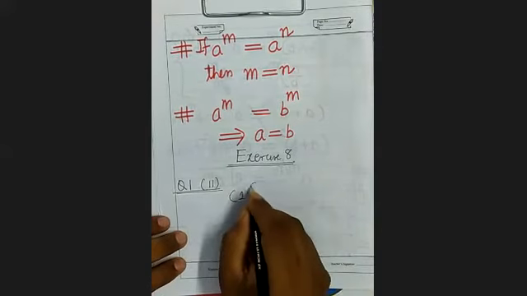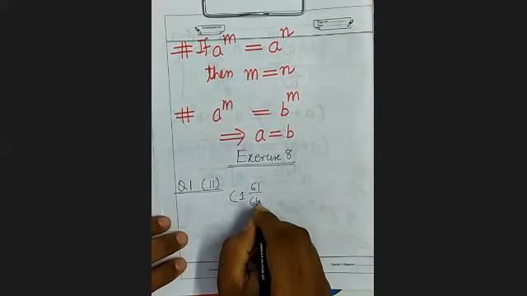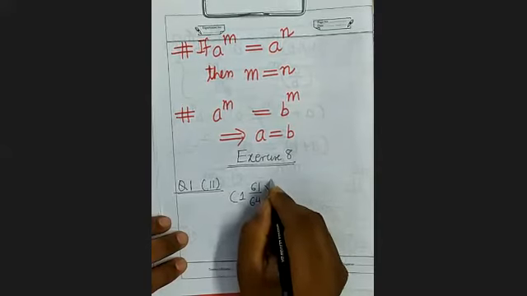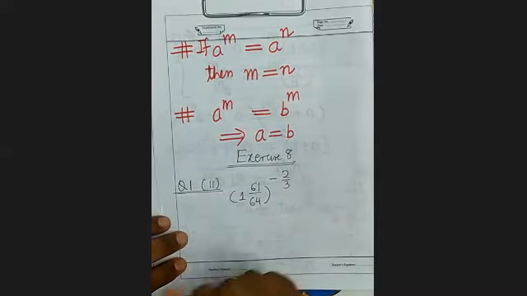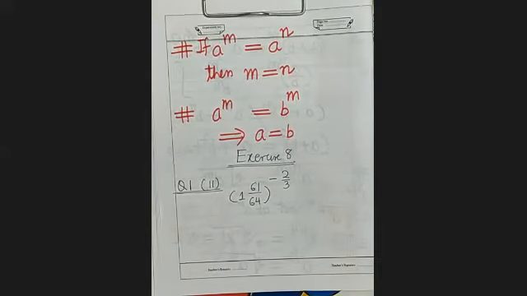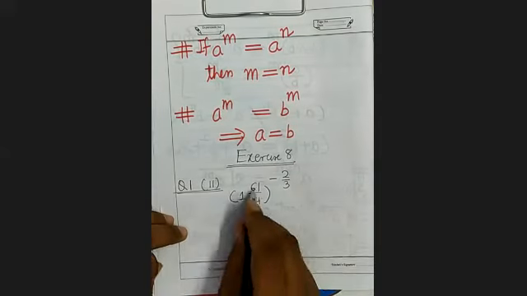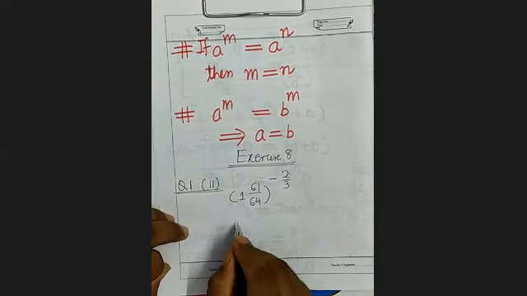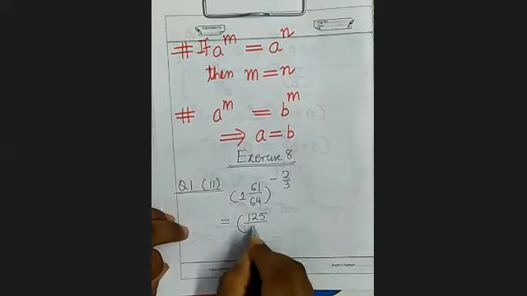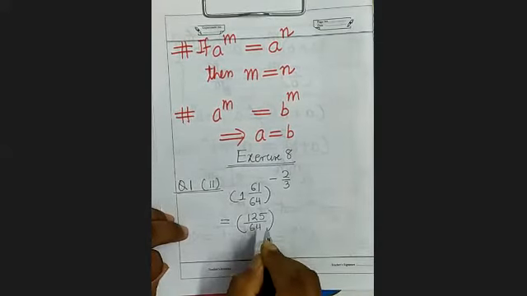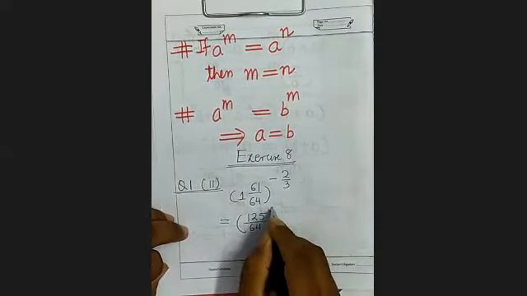1 whole 61 upon 64, whole to the power minus 2 by 3. First you simplify 1 whole 61 upon 64. It is 64 plus 61, that is 125 upon 64, whole to the power minus 2 by 3.